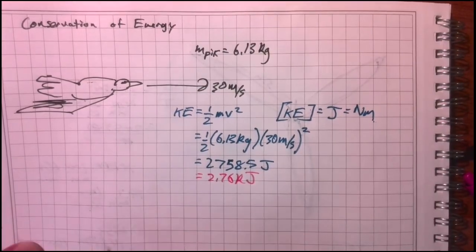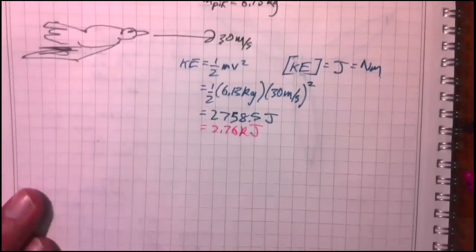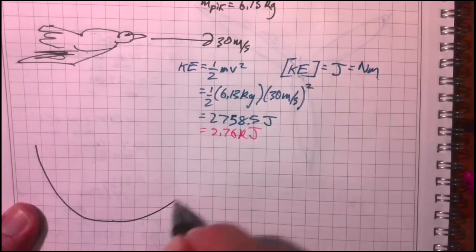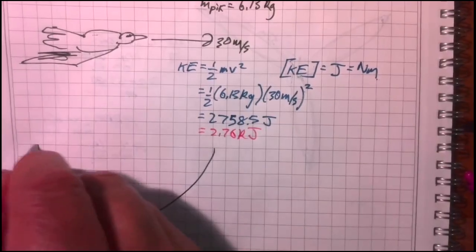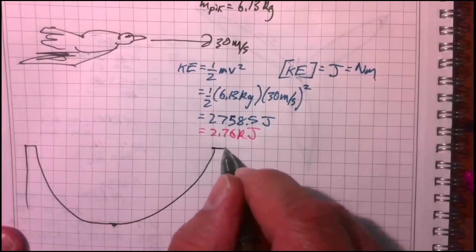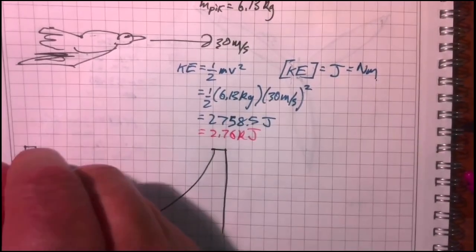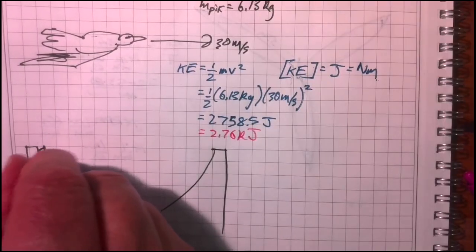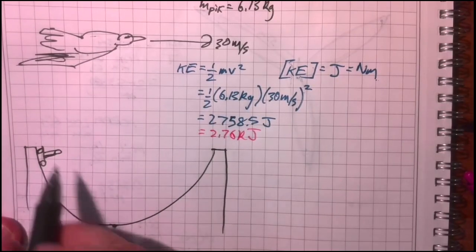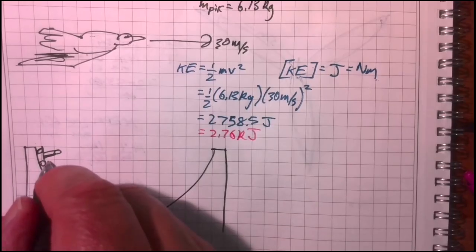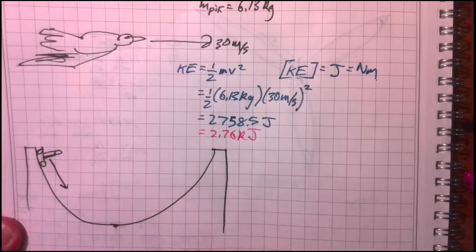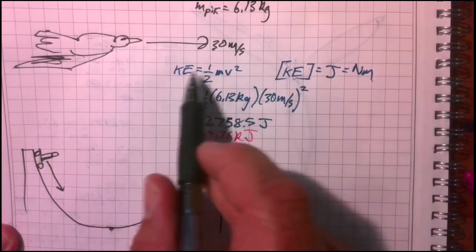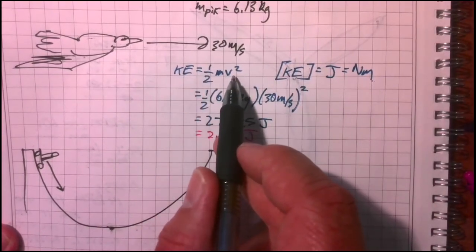Let's look at another example. Let's make an example here of a skateboarder on a half pipe. When I was younger, sometimes even now, I like to ride my skateboard. I think I shared a video of me riding in the parking garage. That was fun. Let's say our skateboarder starts up here, and he's going to go down this way. Now, the energy here, kinetic energy, does not have a direction.